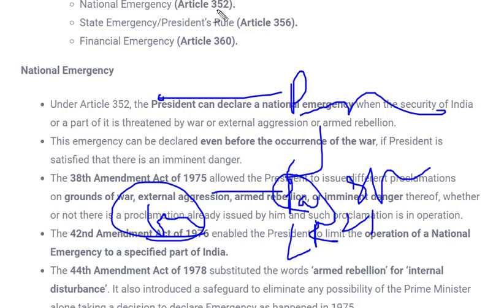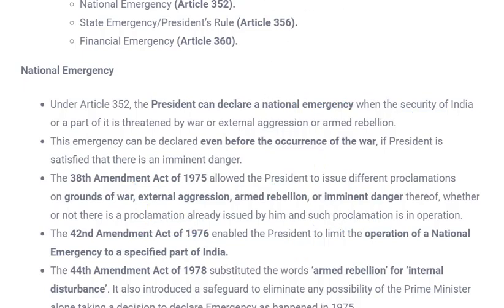Now what are the effects on fundamental rights? If you have read about the national emergencies, there were many problems. Because of this, many people were detained, murdered, arrested because they didn't have their fundamental rights. It is clearly mentioned in Article 358 that Article 19 is automatically suspended in case of war and external aggression.